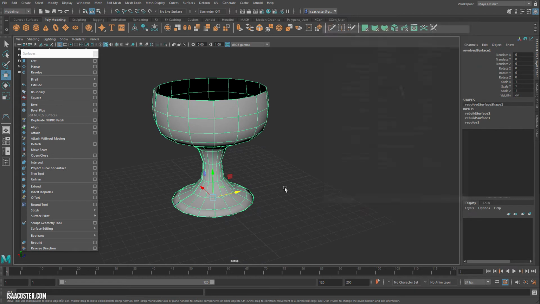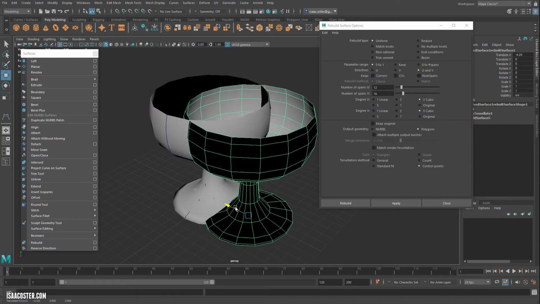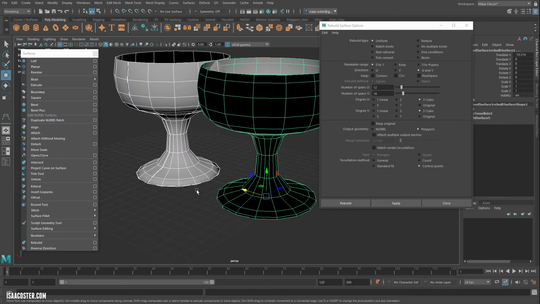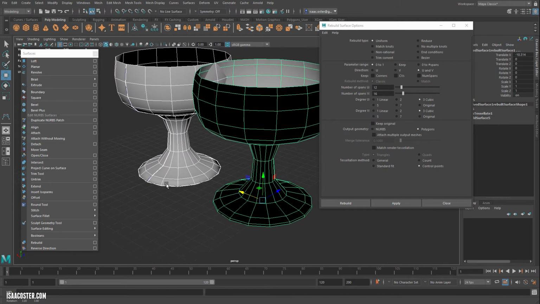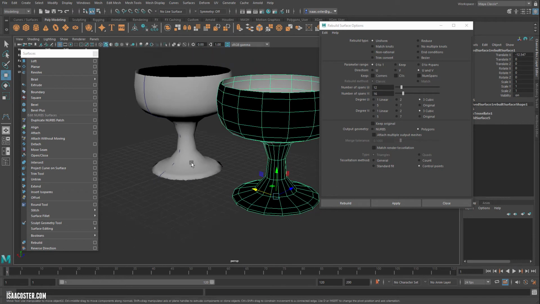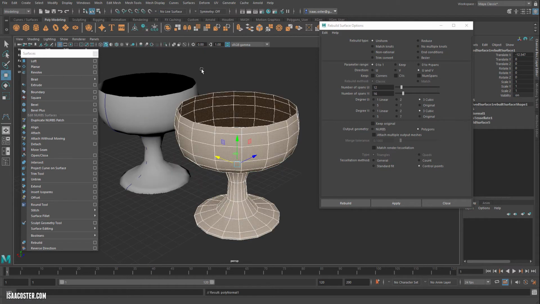vert there. So if I hit apply, whoops, that's not apply, that's close. Let's go back to rebuild. So go to polygons, turn on control points, and then we hit apply, and we can see that what we end up with, it's not exactly the same, but it is very close. And we will need to, whoops, I've got them both selected. We will need to reverse our geometry's normal direction, so we can do that here in mesh display reverse.